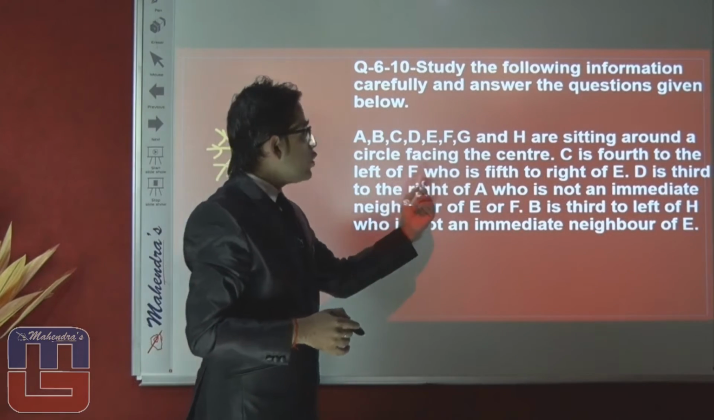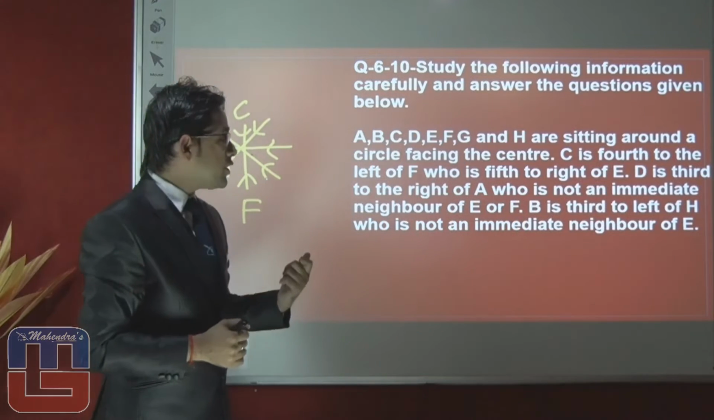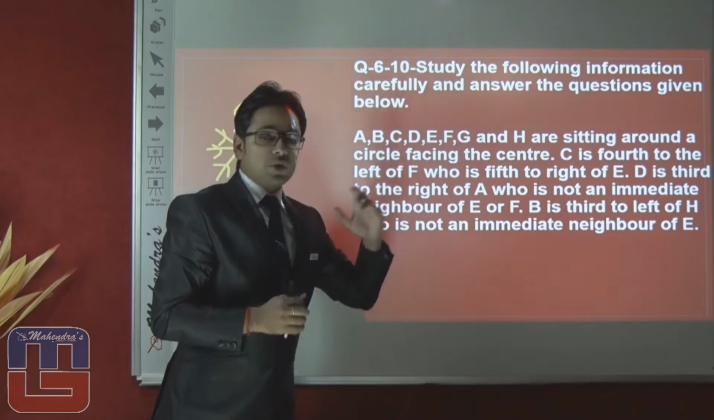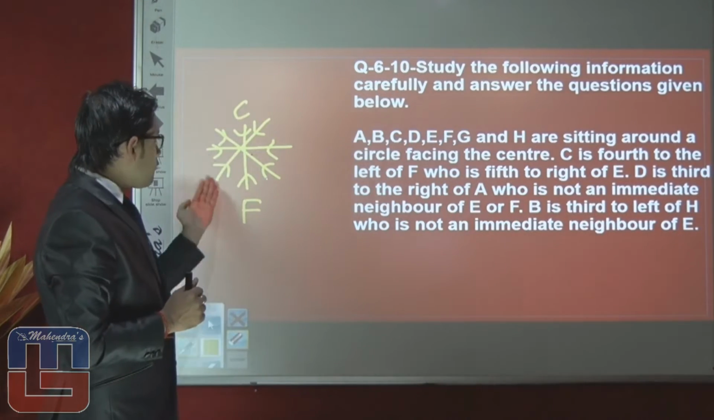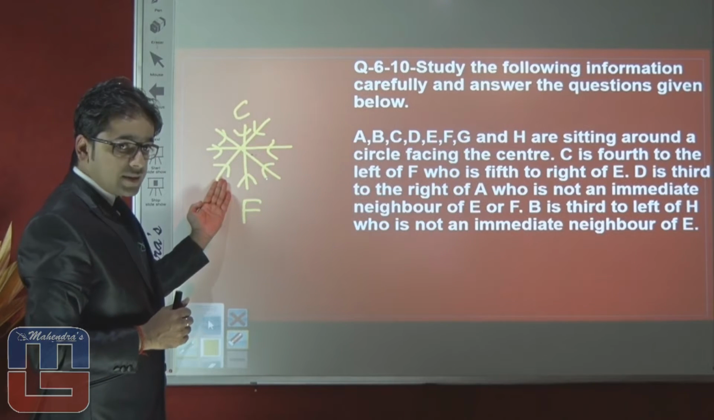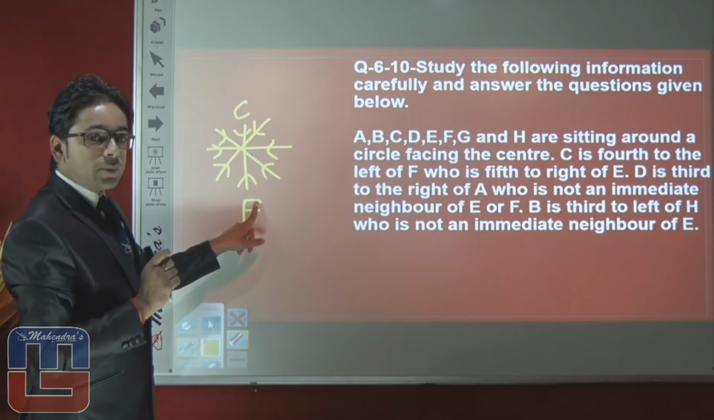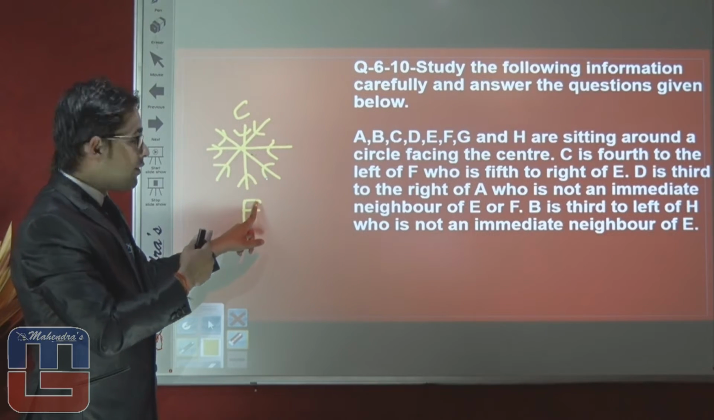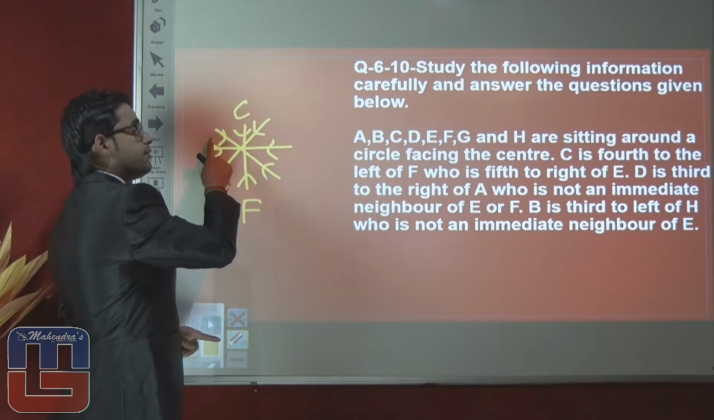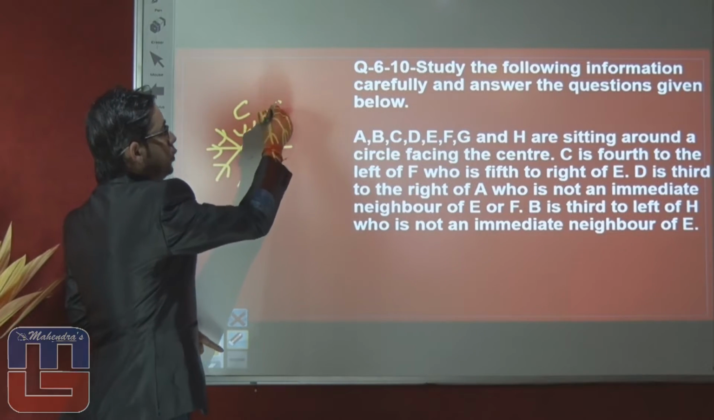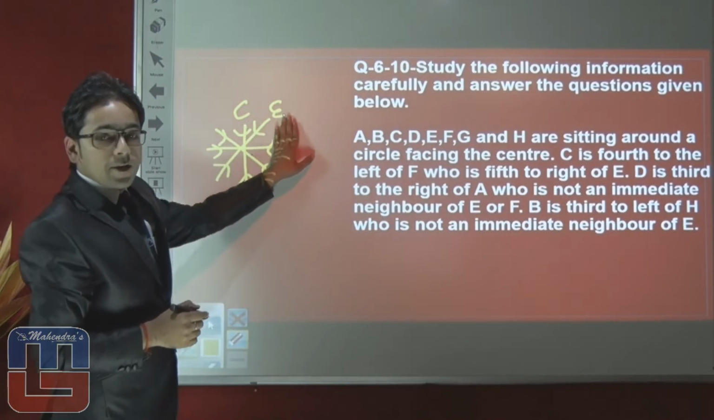They are talking about who is 5th to the right of E, which means F is 5th to the right of E. If all of them are facing inside the center, if F is 5th right of E, it means E is 5th left of F. First left, second left, third, fourth, fifth. We can say that E will sit here.